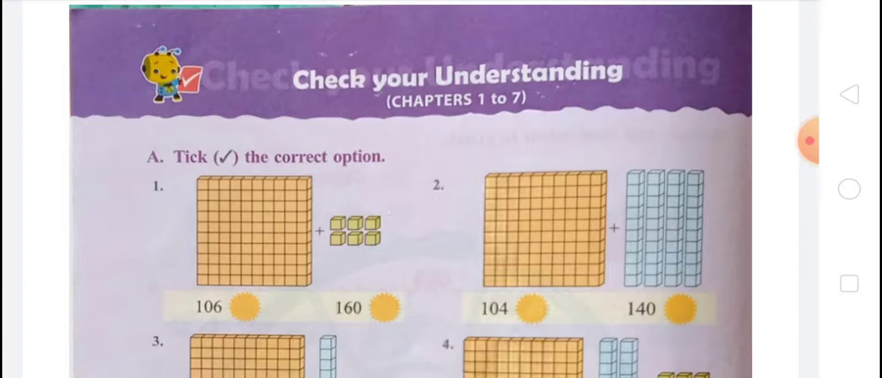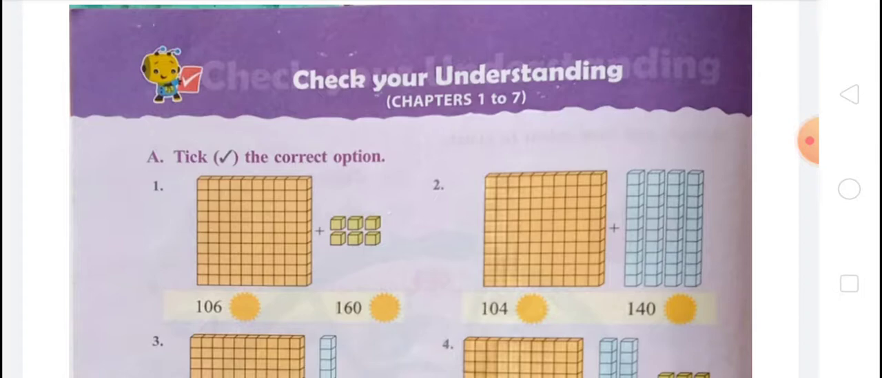Today our topic is more on multiplication, and today's topic is check your understanding, which is related to chapters 1 to 7. Okay, last day we learned in chapter first numbers up to 200, and in this topic we have learned numbers up to 200, reading numbers, place value, expanded form of numbers, comparing numbers, ordering numbers, even numbers, odd numbers, ordinal numbers.